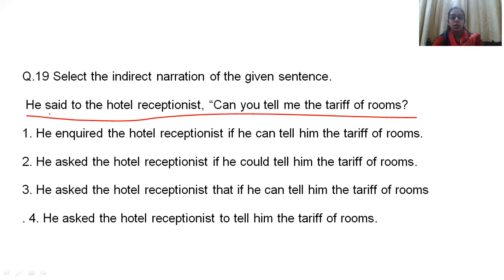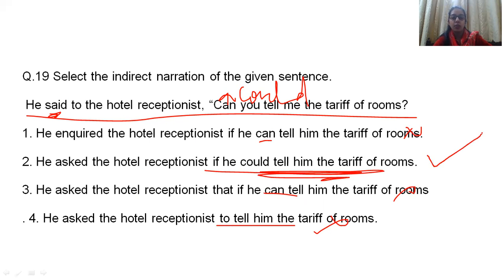Okay. He asked the hotel receptionist, that's okay. Inquired also you can write. Can will be converted to what? Can will be converted to could. Could, if he could tell him the tariff of the rooms. So if you find could in any of the options, then that is your correct answer. If you find could in one or more than one options, then you have to recheck and look for other transformations or other conversions. But here, can is there, wrong. Can is there, wrong. Could is not there. Could is here. So without any doubt, this is your correct answer.